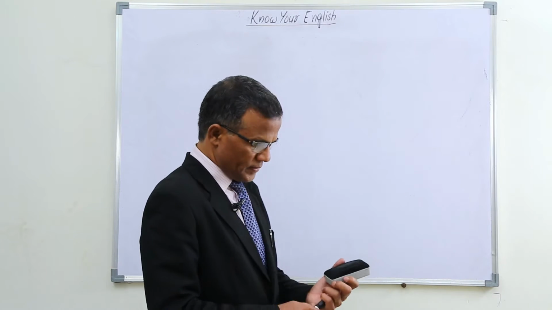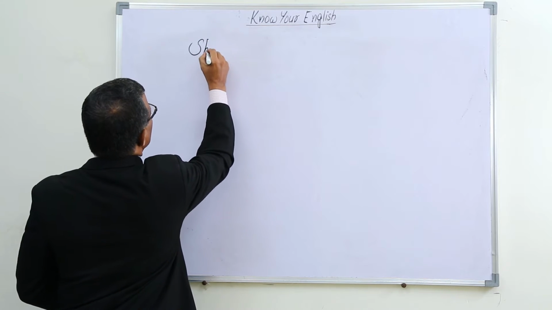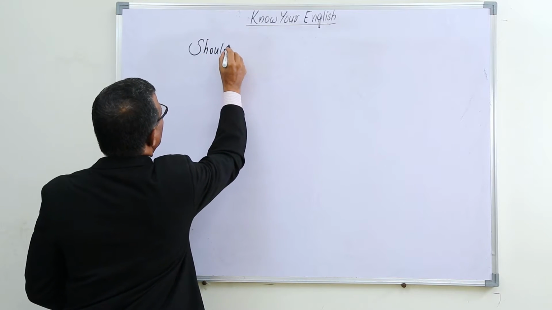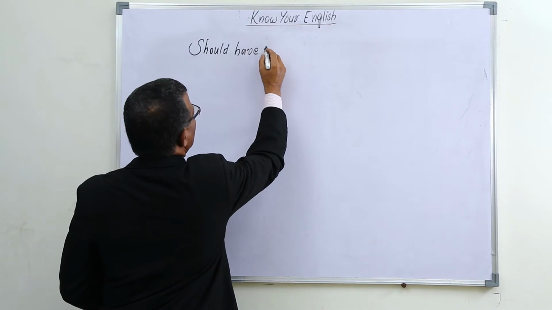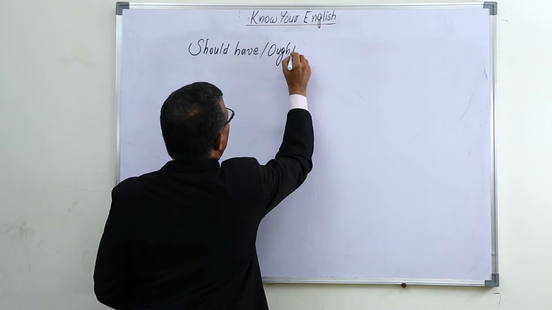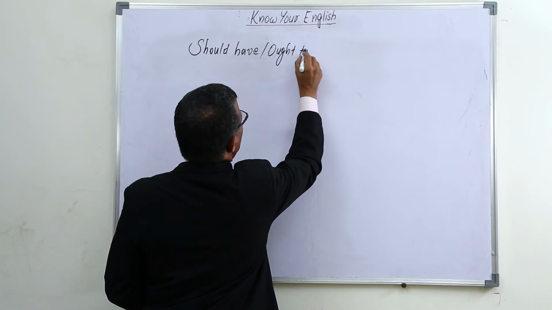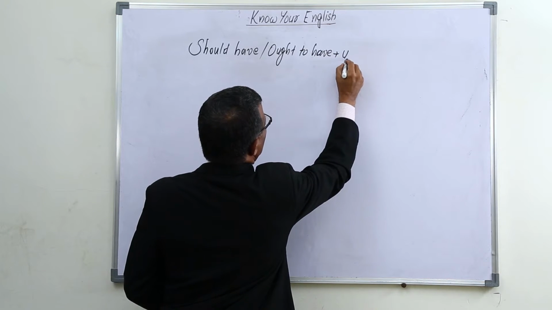Now let us learn how to use should have or ought to have plus V3.